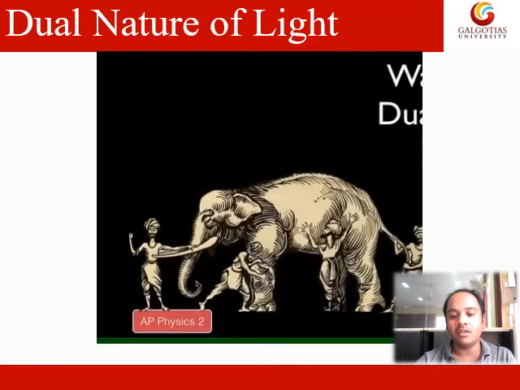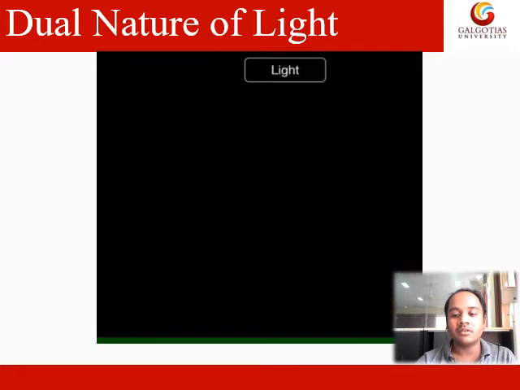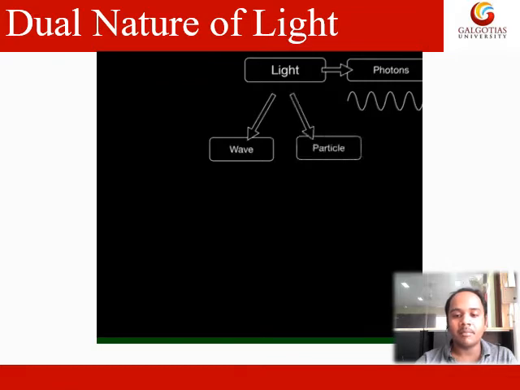So here you can see a picture of an elephant, and there are four people standing at the elephant. One is holding the teeth, he is saying that the teeth are sharper. The other one is holding the leg, he is saying that the leg is bulky or heavy. The third person is holding the stomach, he is saying the stomach is flat. And the fourth person is holding the tail, he is saying that the tail is thinner. So each person is holding a different part of it, and they are assuming it in a different way.